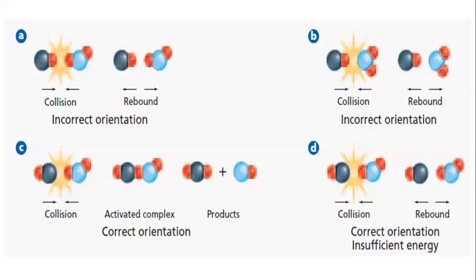Let's explain again with the possible ways of collisions. In this, there are four types: A, B, C, and D. These are the collisions between the particles. And here only one is the effective collision; the others are not effective collisions. Let's start with example A. Here two particles, this is particle A and let's suppose this is particle B, are colliding together. They are moving towards each other, and what is happening?